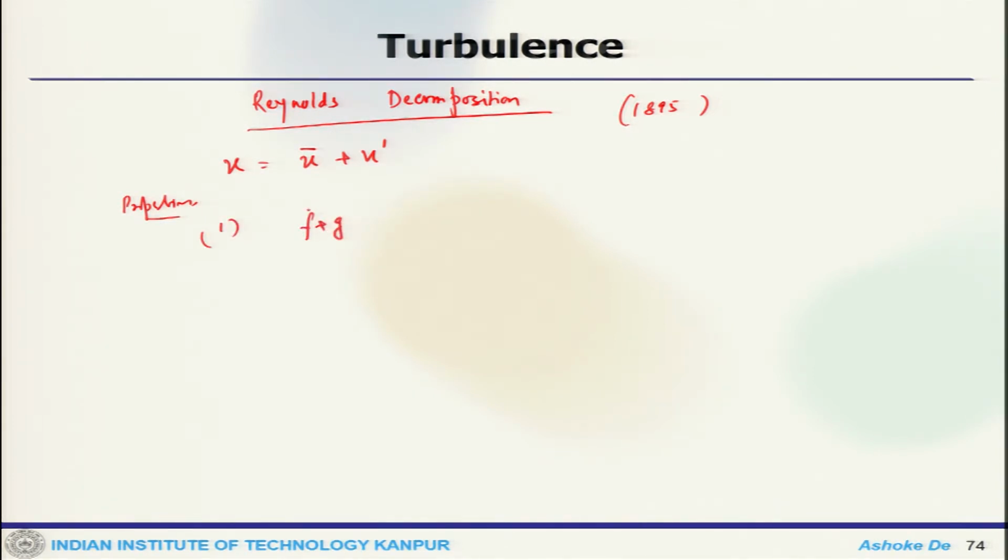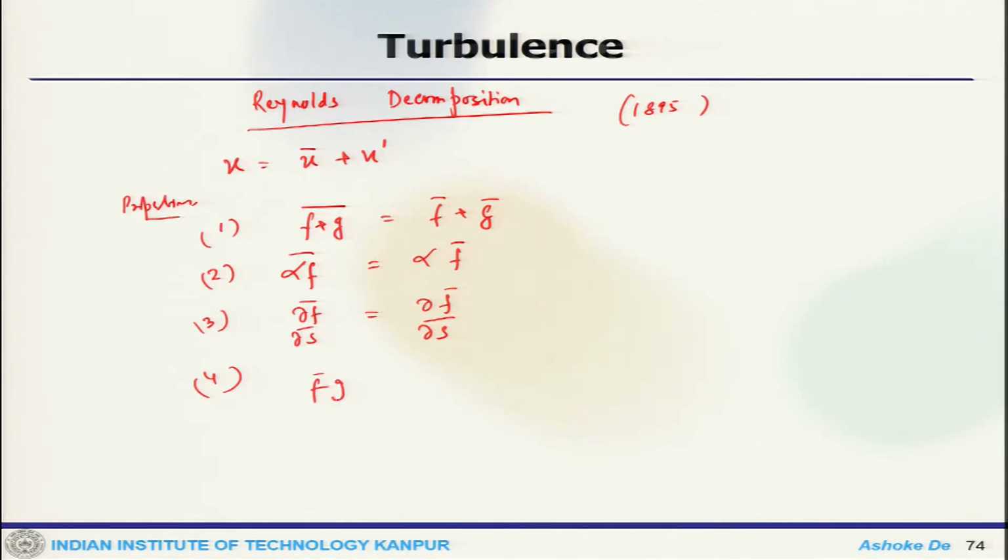One is that the average of a plus g becomes a bar plus g bar. Then the derivatives, del f by del s, and the product f bar g bar follow.